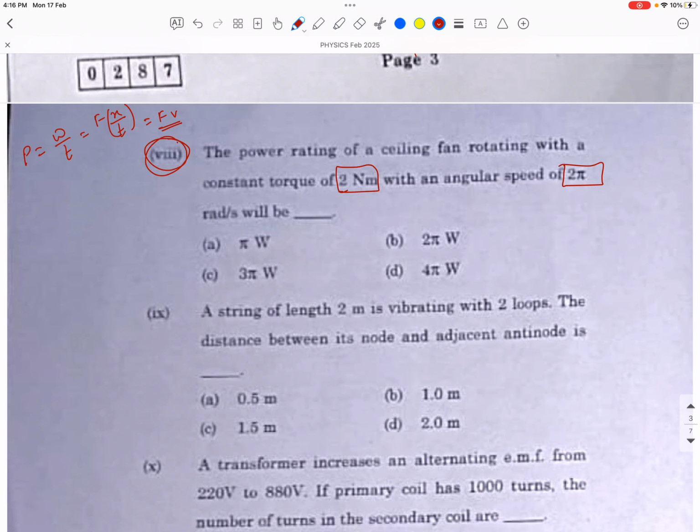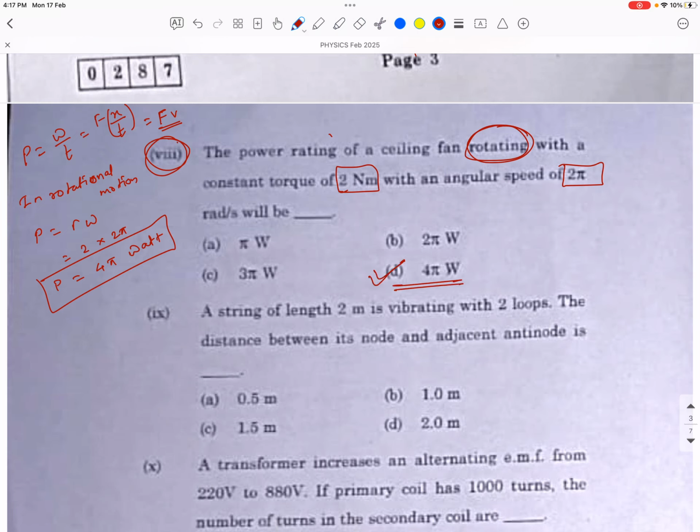Here it is rotational motion. In rotational motion, we can write power by a formula. The analogous term of force is torque and the analogous term of linear velocity is omega. So power is torque into omega. Torque is 2 Newton meter multiplied by omega, which is 2 pi. The multiplication is 4 pi, the power rating, in watt. So the answer is 4 pi watt, which is option D. D is the more appropriate answer for this MCQ 8.